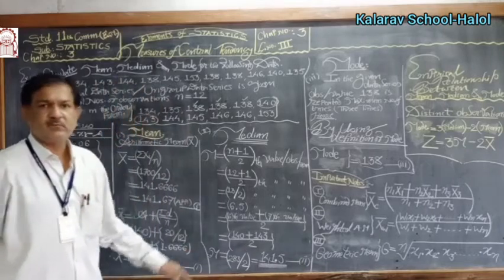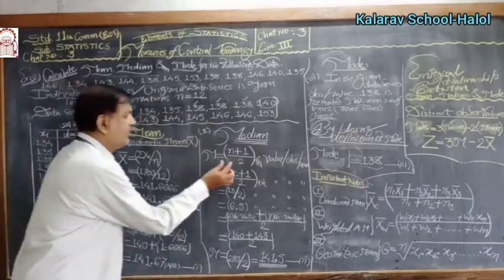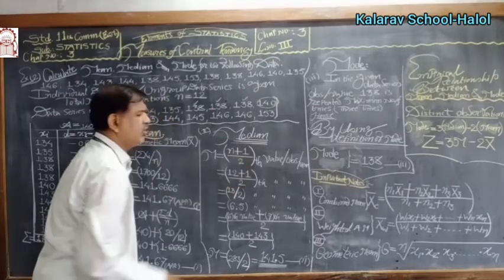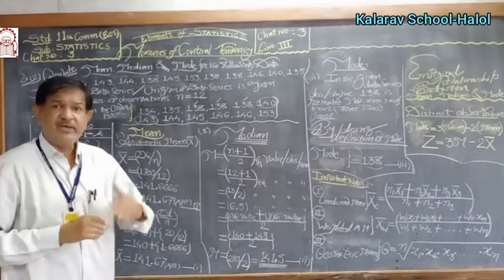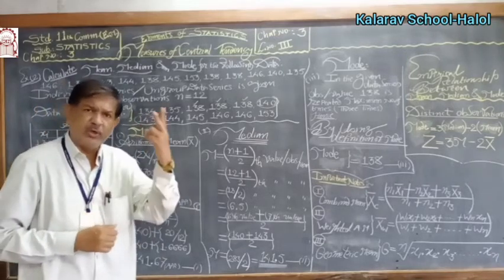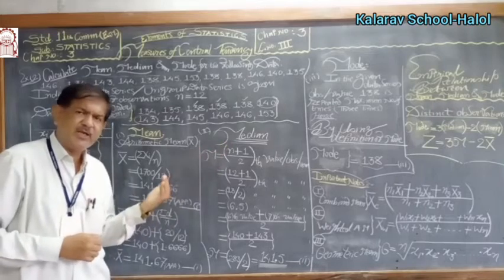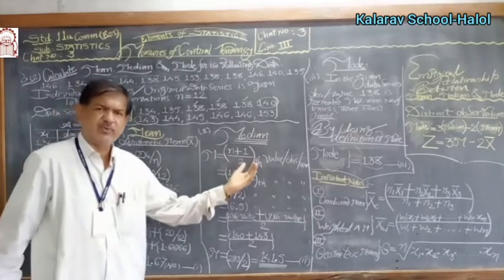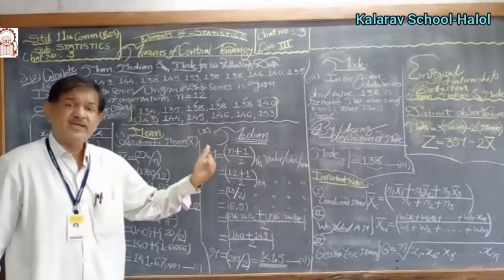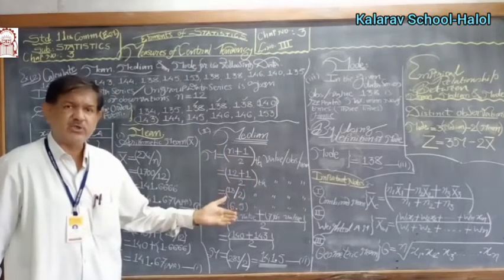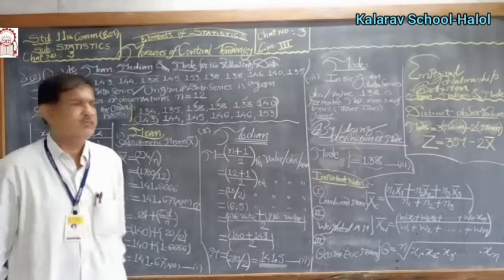This way we can calculate the median. Why is there 2 in the denominator? The function of the median is to divide an array distribution into 2 equal parts. 50% of the values are less than the median and the remaining 50% are more than the median. Therefore, the median lies exactly in the center of the array distribution. Array means arranged data.